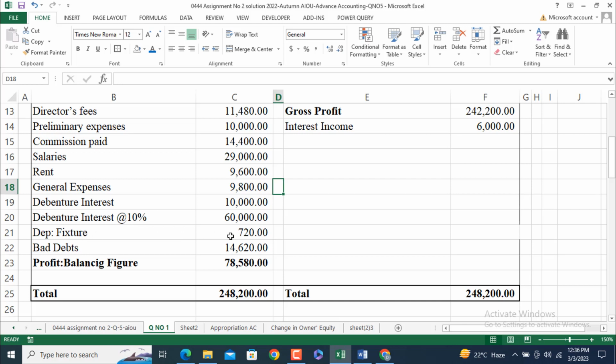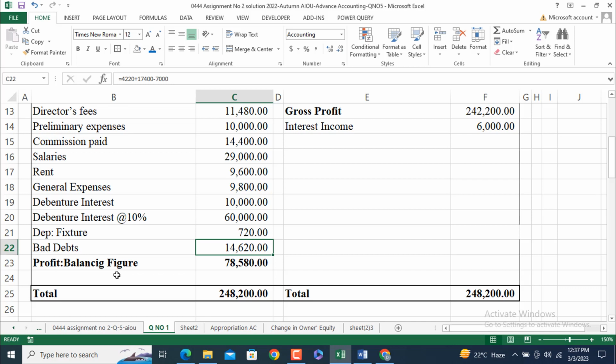Depreciation on fixtures is equal to 720. This is a depreciation. Bad debts is equal to, how will we get this bad debts? Bad debts 4,220 plus the new provision at a rate of 10%, which is equal to 17,400, and minus 7,000, the old one.